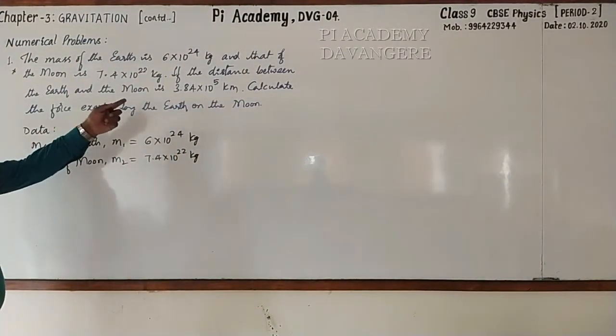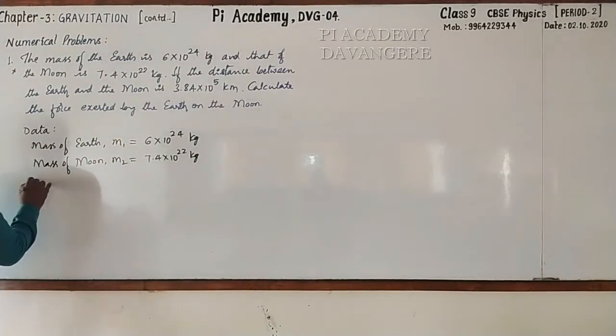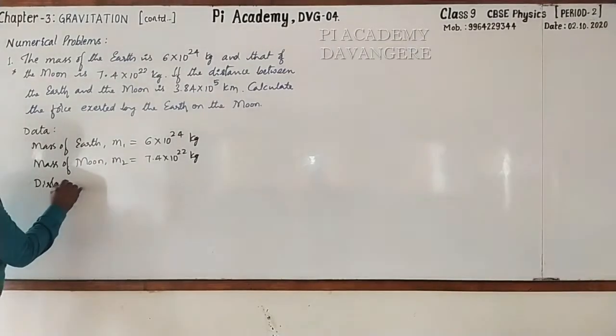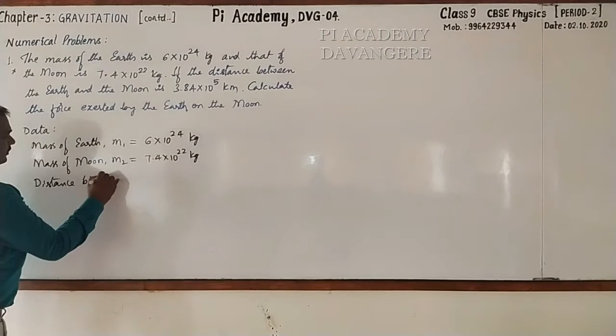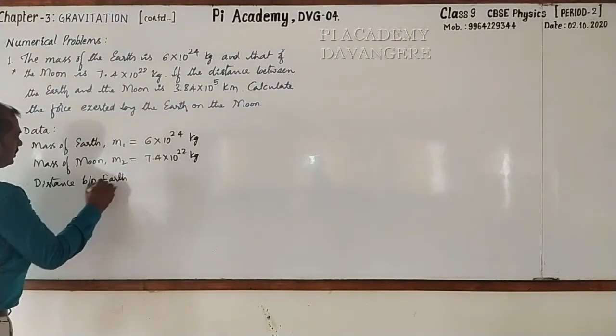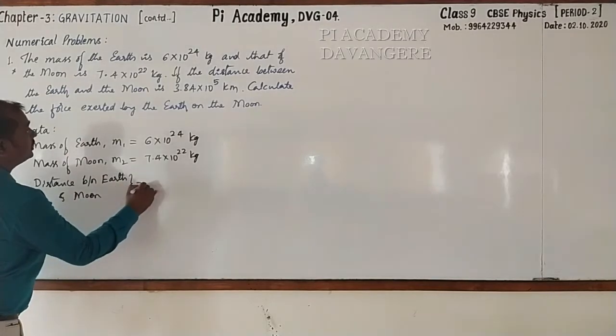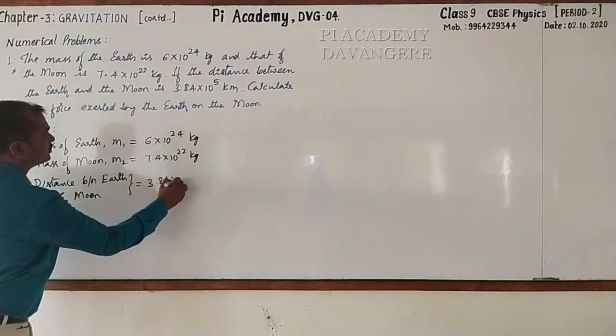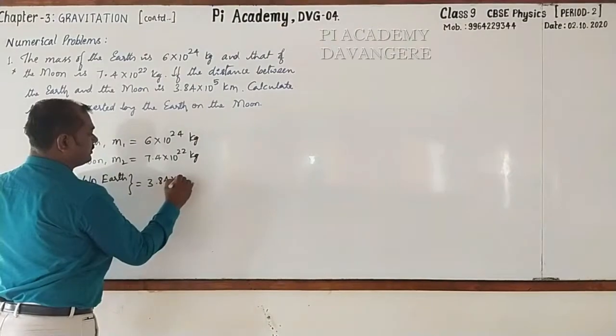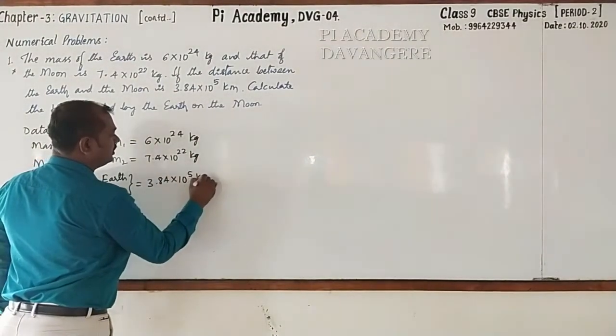The distance between the earth and the moon, how much? It is 3,84,000 kilometer. That is 3.84 into 10 raised to the power 5 kilometer.